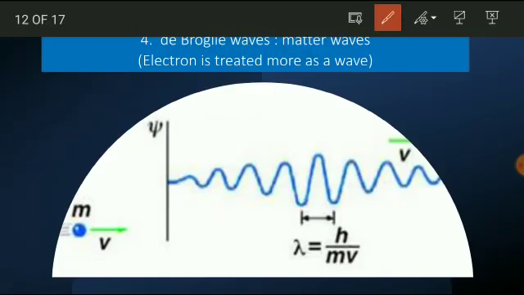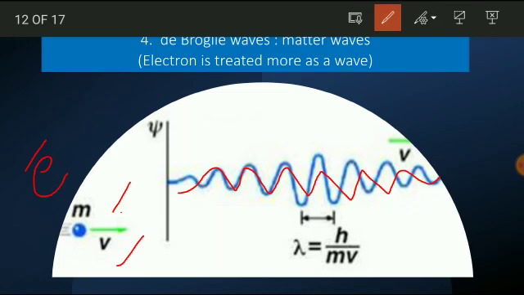Now again look at here, we are considering an electron whose mass is m and which is moving with velocity v. As per the quantum concept, the electron is showing a wave nature while moving with velocity v. Whenever a wave motion is encountered, wave parameters should also come in. Those wave parameters are wavelength, frequency and momentum. If any body is moving, certainly it possesses momentum, likewise here also.